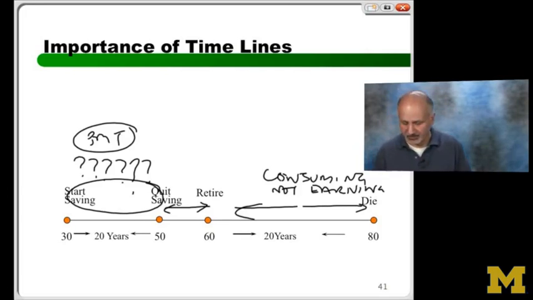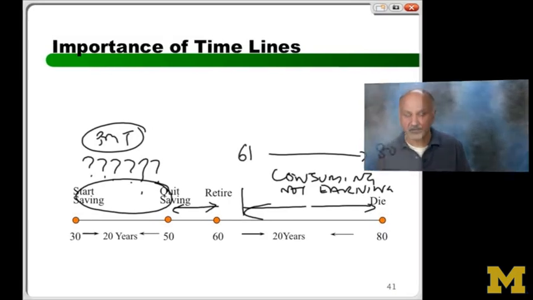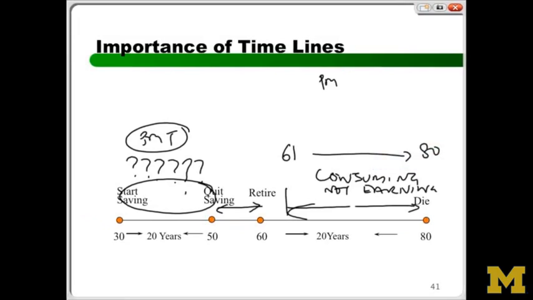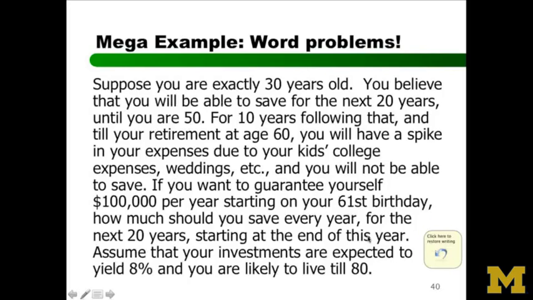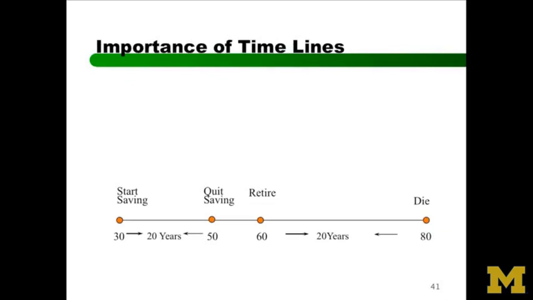So yes, turns out we do. We know from 61 to 80, what do I want? I want a PMT of how much every year? That's why I said we have everything set up. We want a payment of what? If you go back to the problem for a second so that we are all on the same page, I don't want to confuse numbers. I want to consume $100,000 every year.